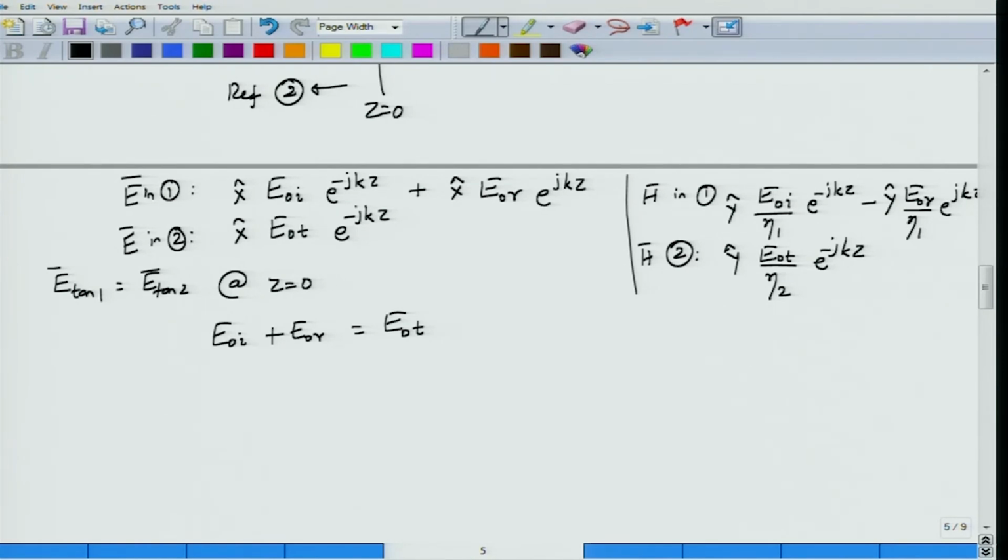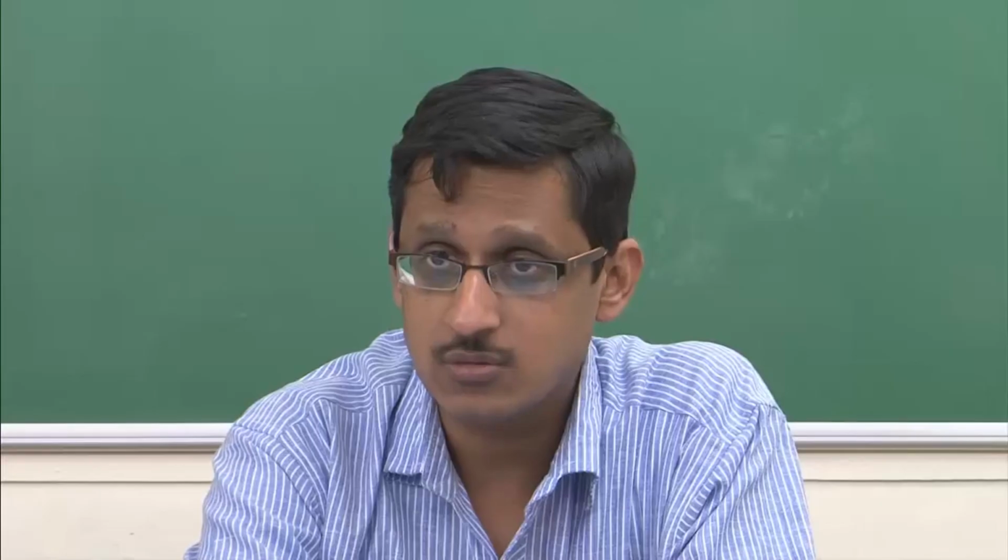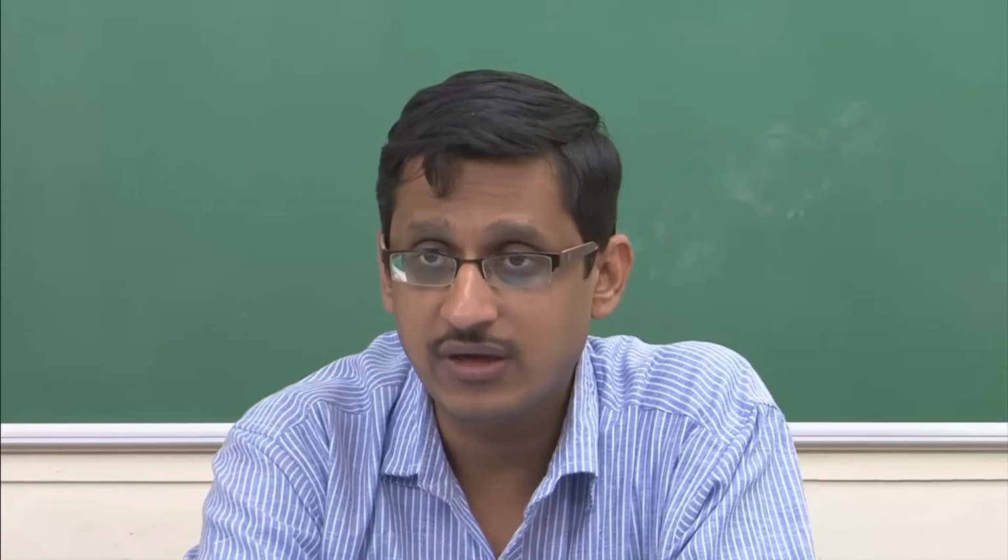Okay. Now what is the condition for the magnetic field? Well, the tangential magnetic fields, clearly this is still tangential to the z equal to 0 surface, must again be continuous now, right? There is no possibility of having any surface current as in the case of a conductor, right? There is no possibility of having a surface current between dielectric to dielectric, because dielectric is assumed to be perfect and free of charges and currents.